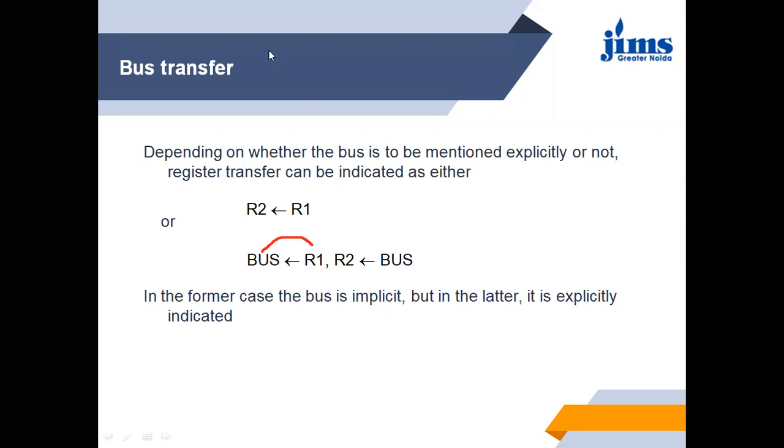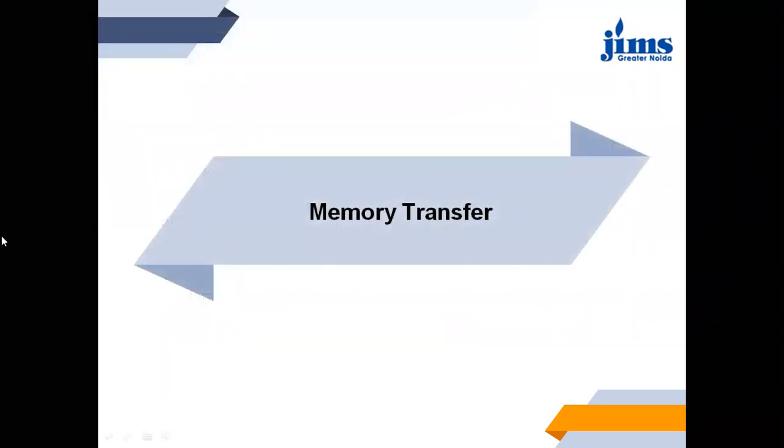So this is explicit representation and this is implicit representation. There is no need, when we say R1 to R2, to say that we have to use the bus. Now we have discussed the bus and the transfer of data through the bus.